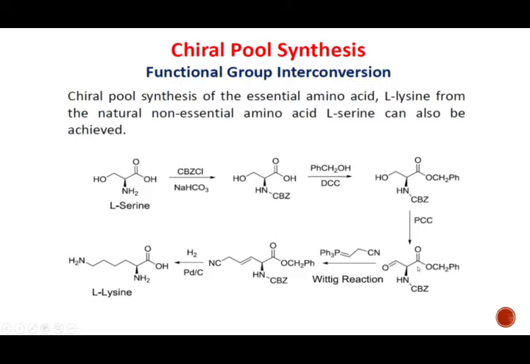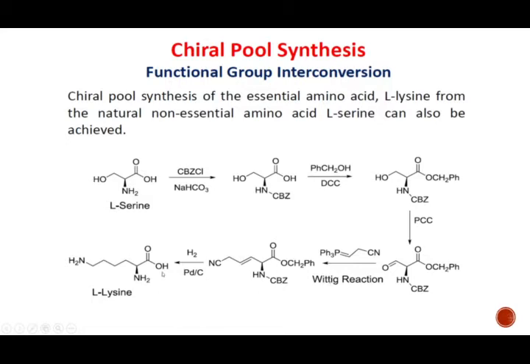The next step is a very interesting step. This is a Wittig reaction of this phosphorane ylide and this aldehyde. It will form a double bond with this aldehyde and we get this olefin derivative from the Wittig reaction.